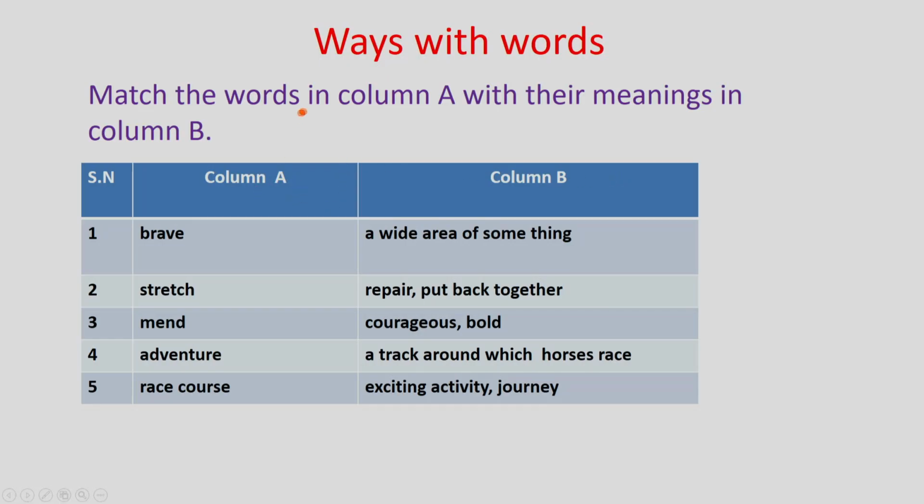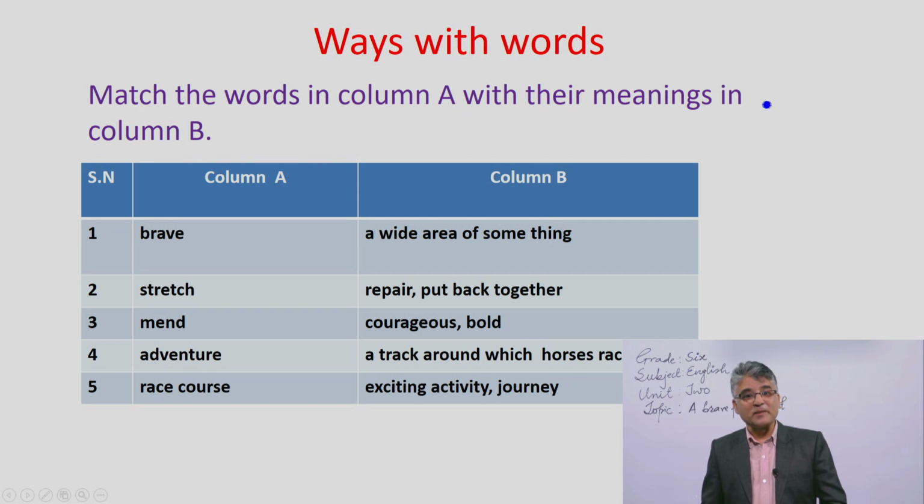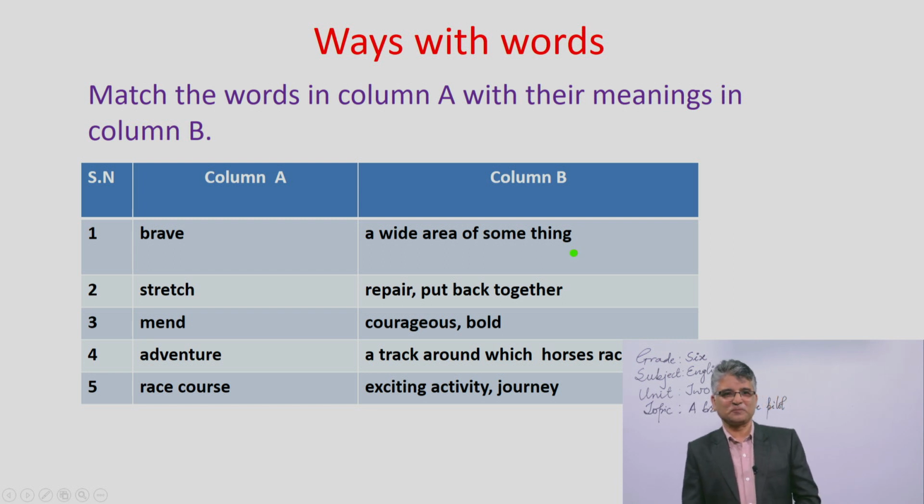You have to match the words in column A with their meaning in column B. There are some words given in column A and you have to find their corresponding meaning in column B. The words from column A are brave, stretch, mend, adventure, race course. Can you try to find the meanings of these words from column B? Let's get started.